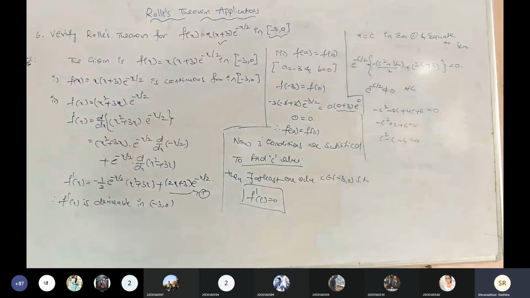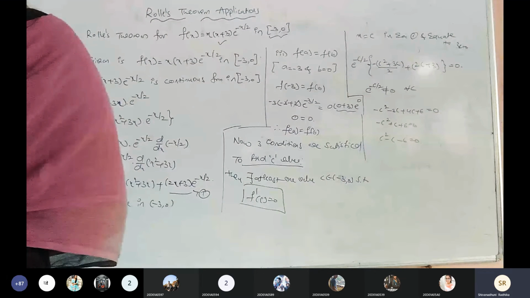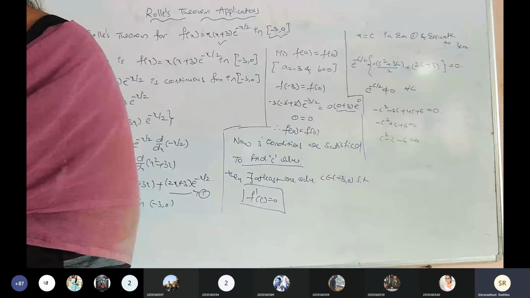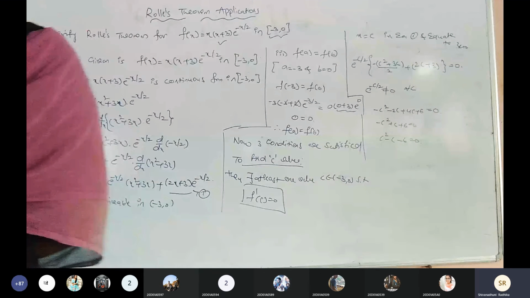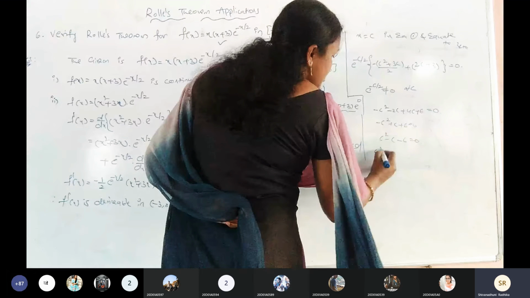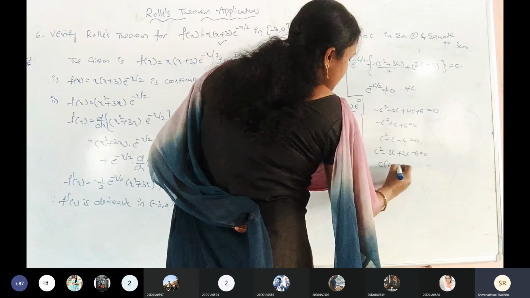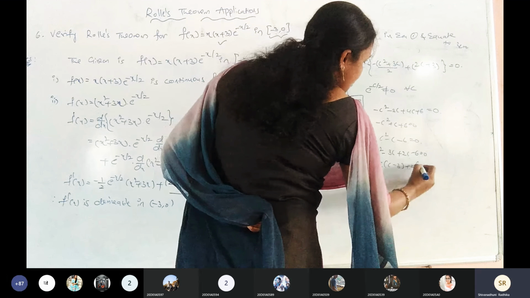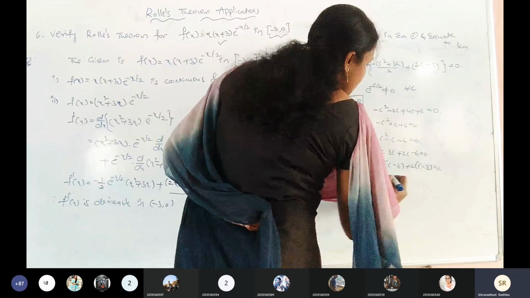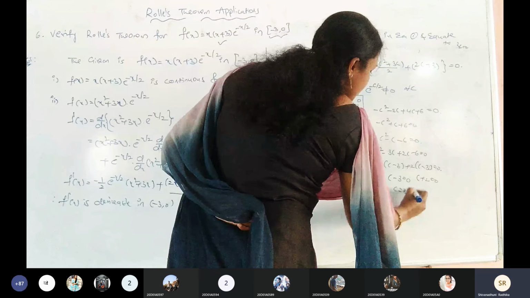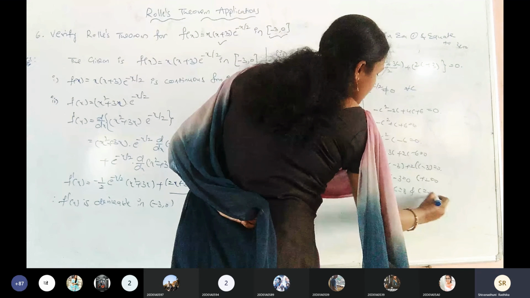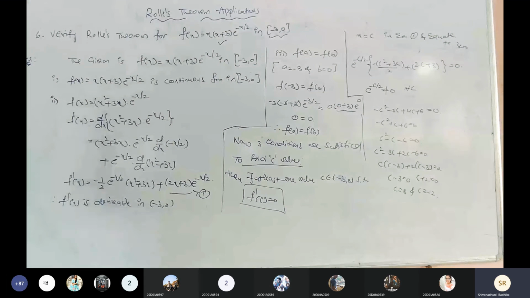Is it right? Clear? Now, what about the roots of this? This can be written as c square minus 3c plus 2c minus 6 equals to 0. C common, c minus 3 plus 2 common, c minus 3 equals to 0. C minus 3 equals to 0, c plus 2 equals to 0. Then c equals to 3 and c equals to minus 2. Is it clear? Now we need to check that c values belong to the open interval or not.